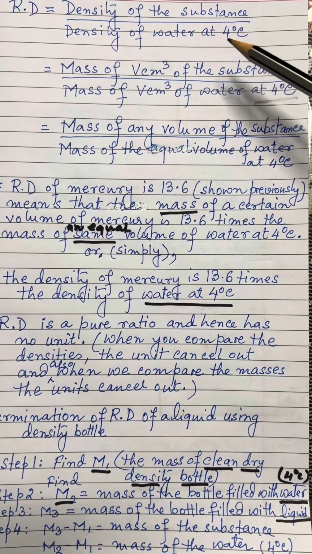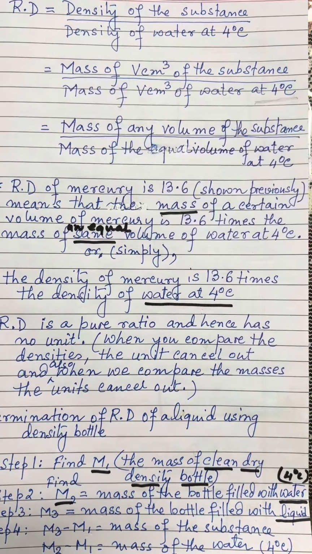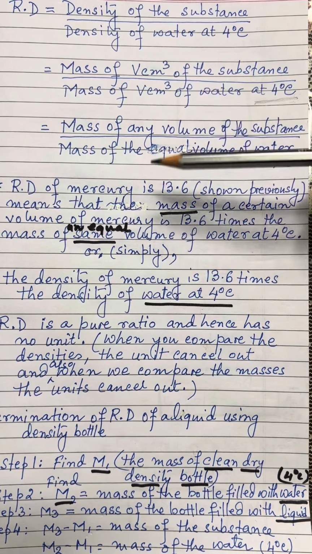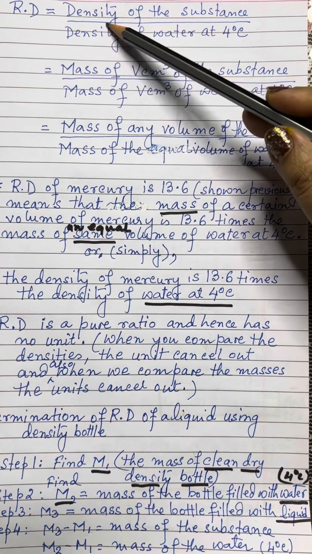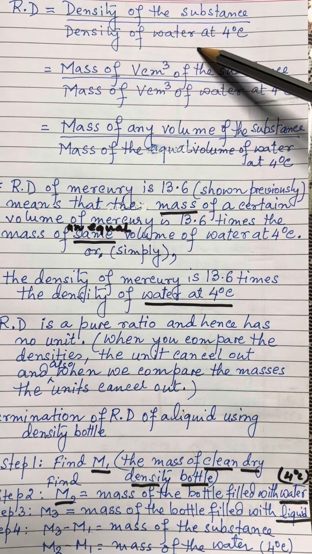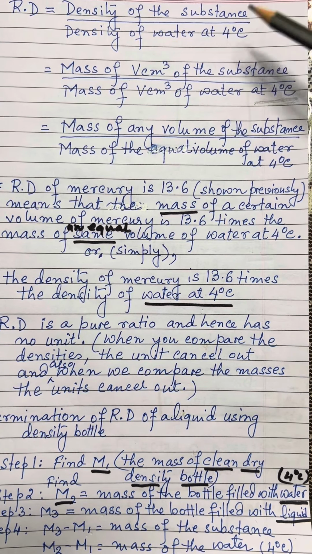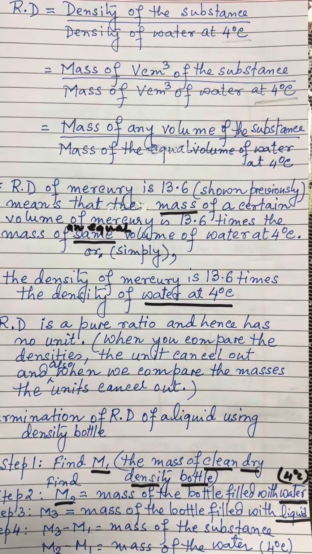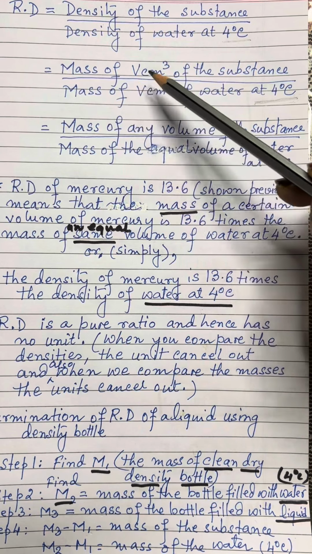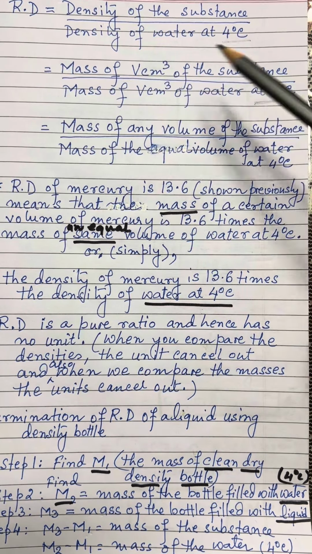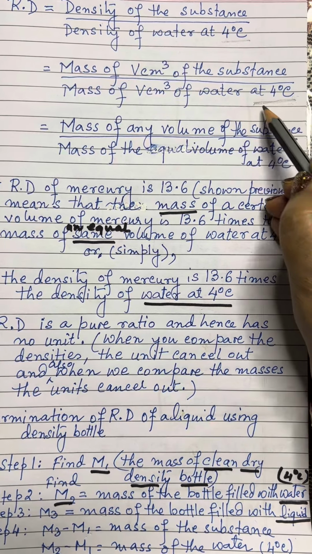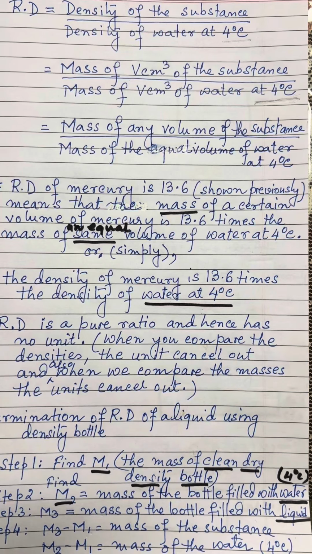Now, dear students, we will see how we can write the relative density of a substance by comparison of the masses. So, we can write relative density is density of the substance upon density of water at 4 degrees Celsius. What is most important, dear students? 4 degrees Celsius. Now, that can be written as mass of V centimeter cube of the substance upon mass of V centimeter cube of water at 4 degrees Celsius. Again, dear students, this 4 degrees Celsius is very important.